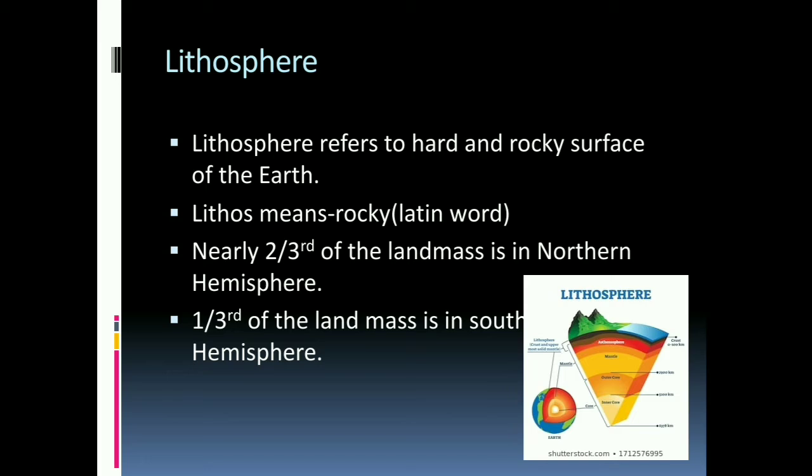This land on the Earth is not a continuous piece of land, is it? It is in the form of separate land areas connected by vast oceans and rivers. If you look at the map, you will find that nearly two-thirds of the landmass is in the northern hemisphere and the remaining one-third in the southern hemisphere. Now we discuss continents.